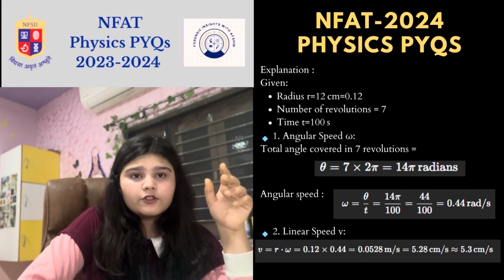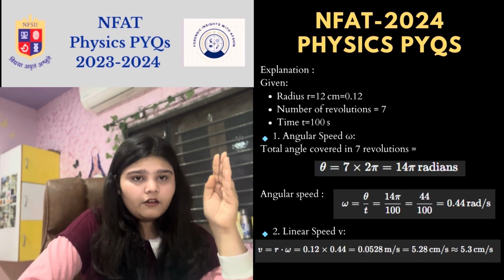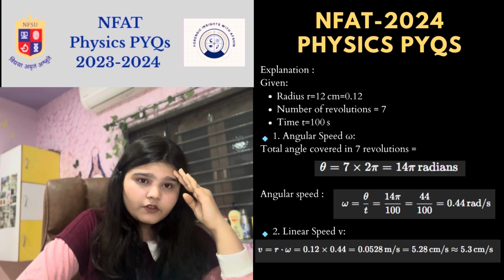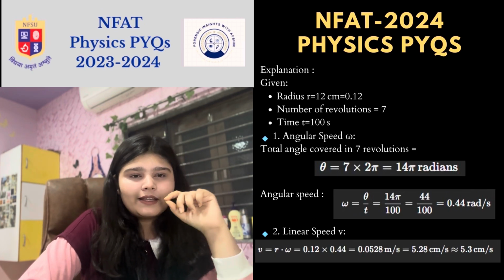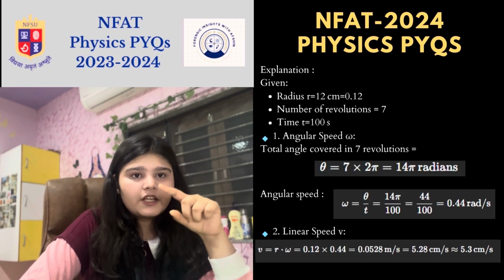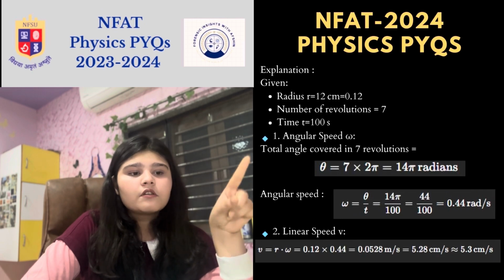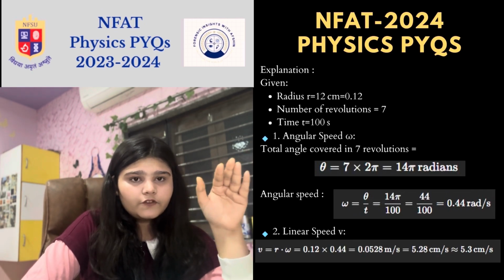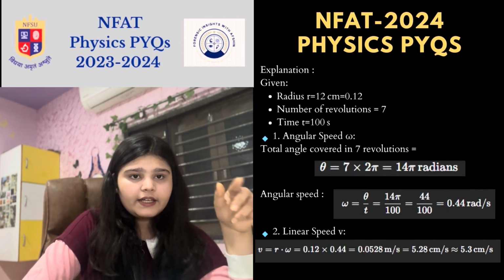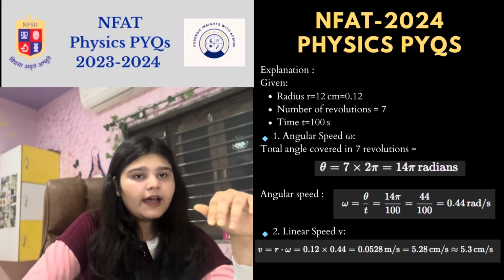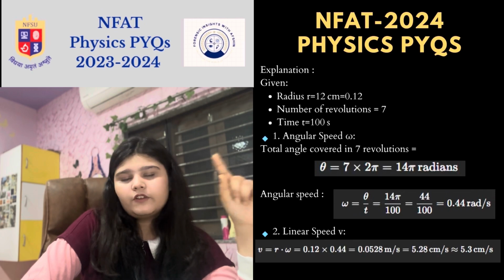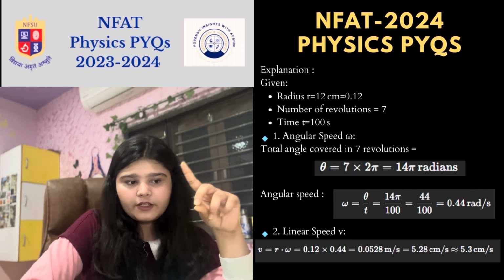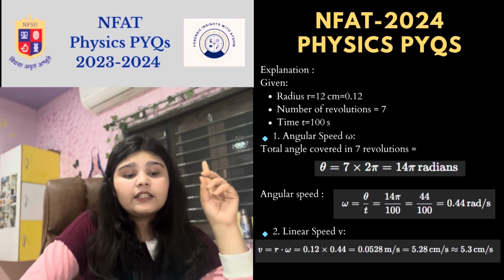is omega equals theta by t. How will we find theta, the total angle covered in 7 revolutions? That will be 7 into 2 pi, which is 14 pi radians. Now we have the value of theta, 14 pi, and time is 100 seconds. So 44 by 100 gives 0.44 radian per second. Now we have to find the linear speed.